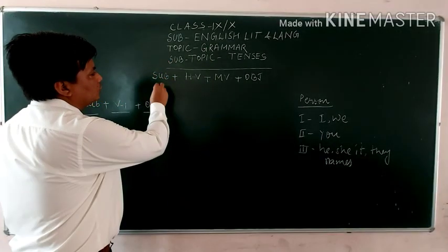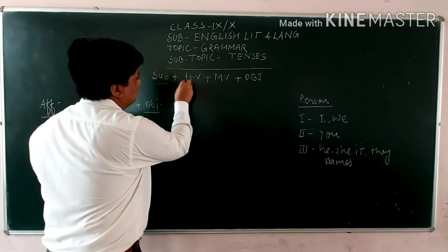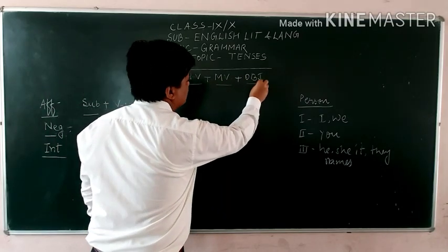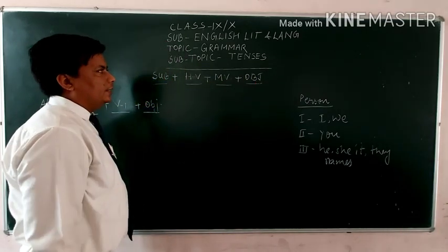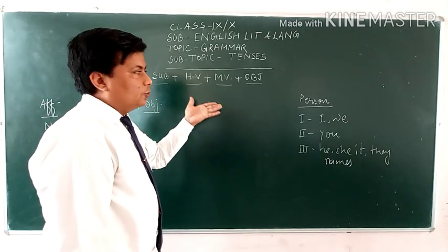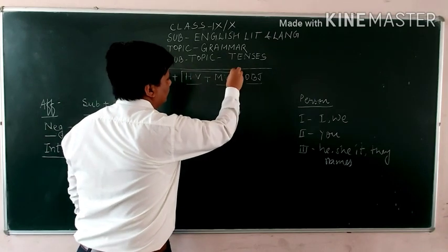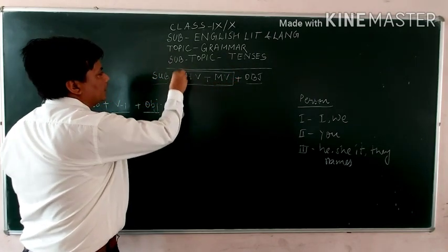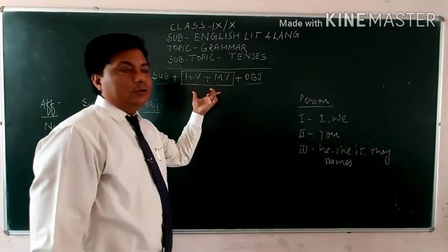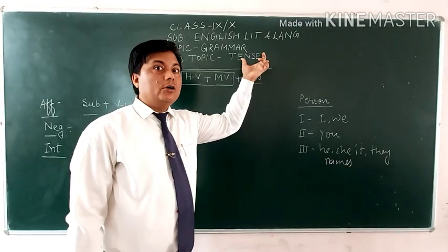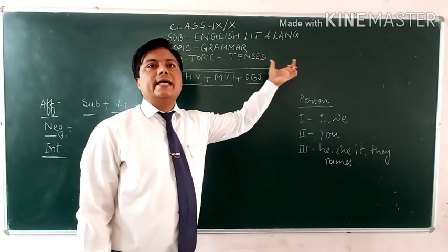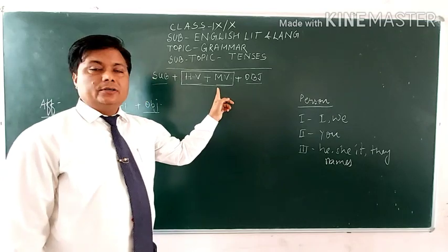I have told you: subject plus helping verb plus main verb plus object. This is the required pattern to make a sentence. Helping verb and main verb are the two parts of the pattern that tell you the tenses, because tenses represent the time period of a verb.